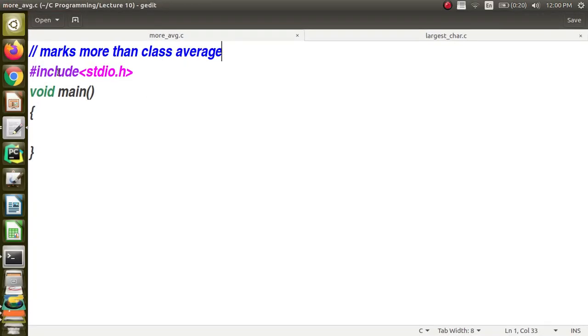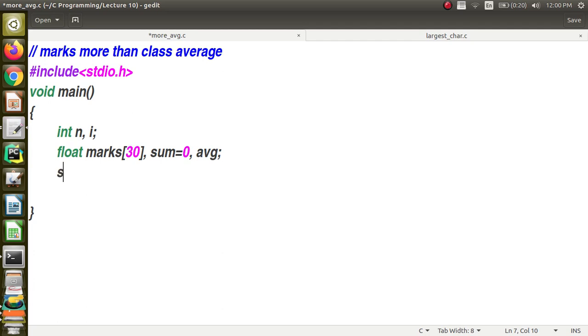Now we are going to write a code to print marks more than the class average. This is the general skeleton of the C program, and now we are going to have n. n is going to represent the number of students in the class, and I am going to have a variable i which is going to help me to iterate through. Next I am going to declare a floating point array for storing the marks. Let us assume that there will be a maximum of 30 students in the class. So I am declaring an array of size 30, and I am going to have a variable sum to find the summation and average.